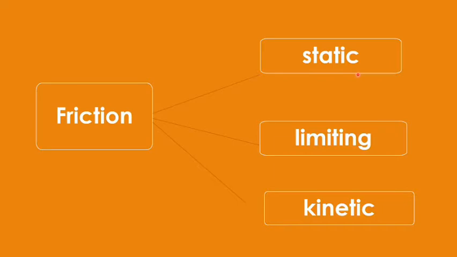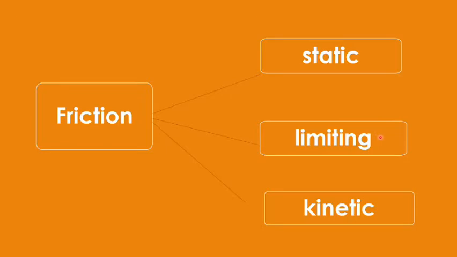So if I'm trying to make the body move, then the frictional force which comes into play is the static friction. Now when I keep increasing my force and reach the maximum value, my hand is just about to move over this surface, then the maximum value of the static friction is termed as limiting friction.